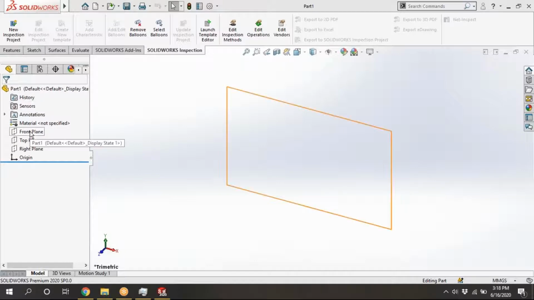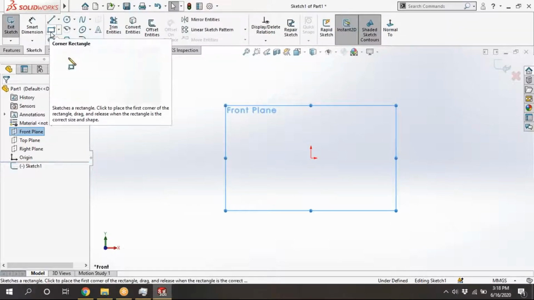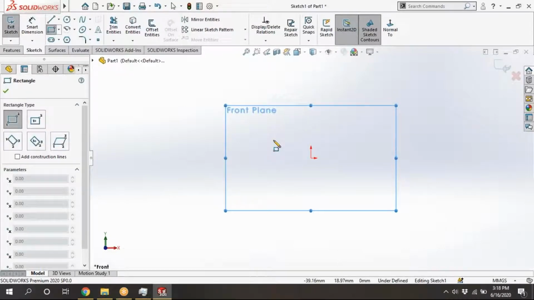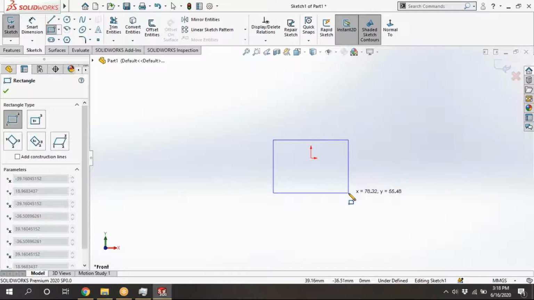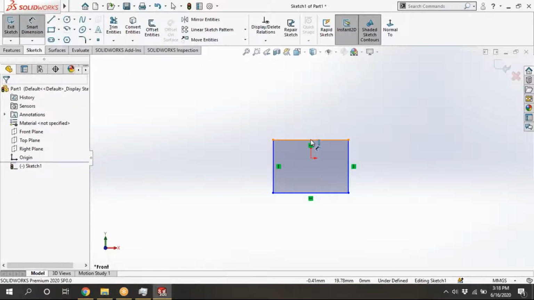Take any of the planes, sketch. I'm taking a simple cube with a dimension of 20 by 20 by 30 mm cuboid. Smart dimension.